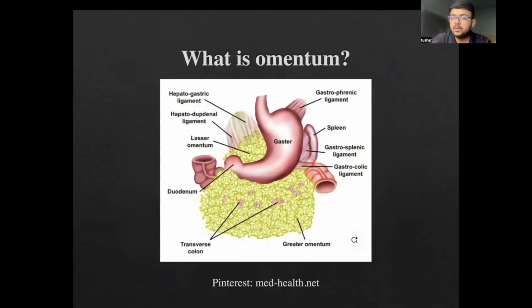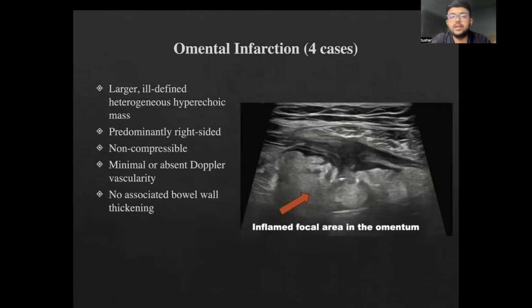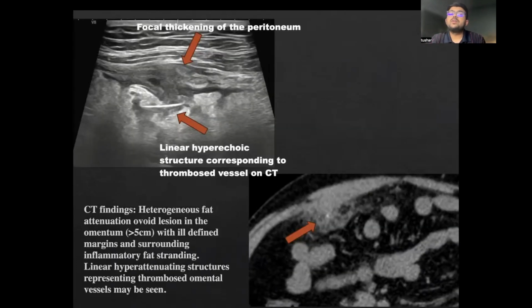Coming to the next part of our study, what is the omentum? It is an adipose tissue structure arising from the greater curvature of the stomach, which hangs inferiorly like a curtain and serves more of a protective function. Omental infarction is a larger ill-defined heterogeneous hyperechoic mass lesion, predominantly right-sided, non-compressible, with no vascularity and no other associated bowel features. In this particular case, we saw that there was focal thickening of the peritoneum, which suggests inflammatory changes.